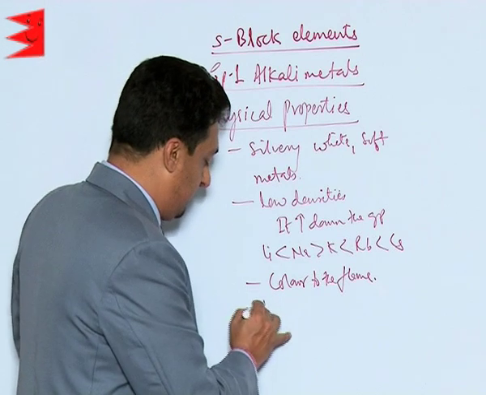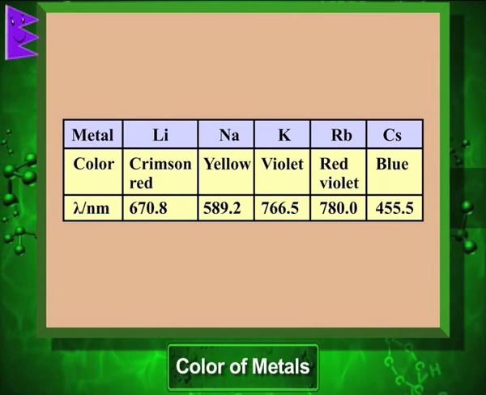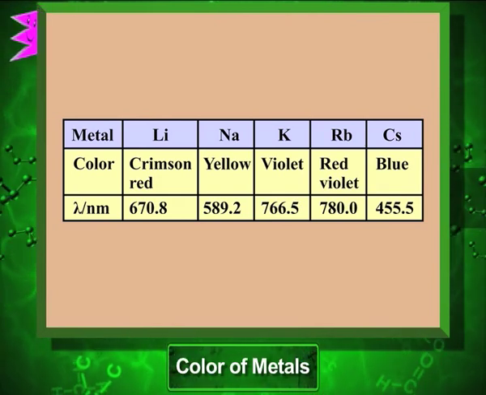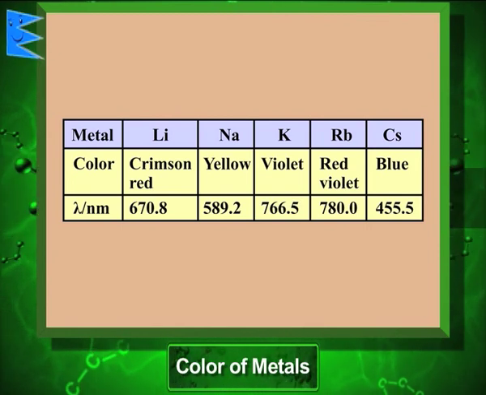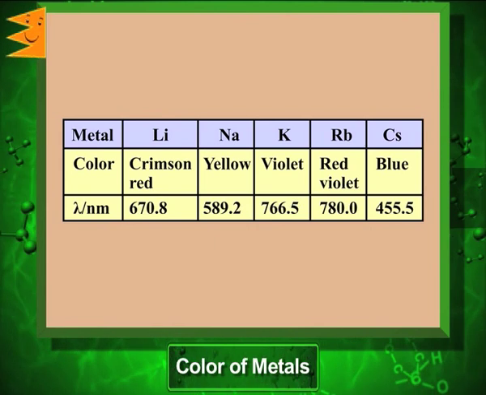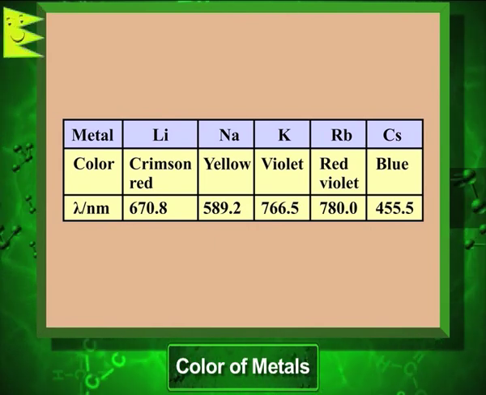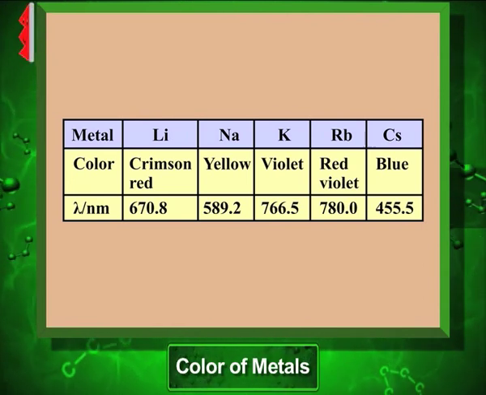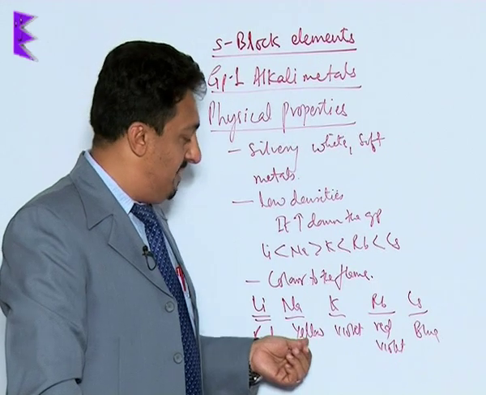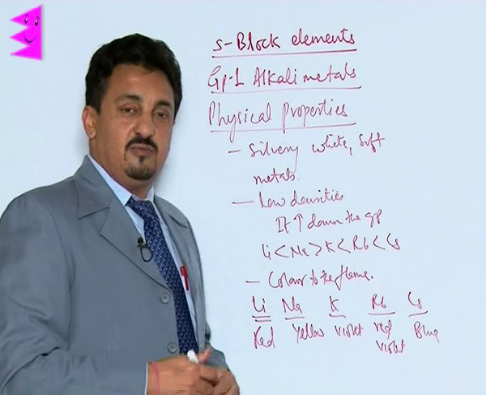And what you need to know is that lithium has a crimson red color, sodium has yellow flames, potassium has violet color, rubidium has red violet, and cesium has blue coloration. So these are their flame colorations. Therefore they can also be easily identified by their flame coloration, because these colors are very specific to these elements. So these are their general physical properties.